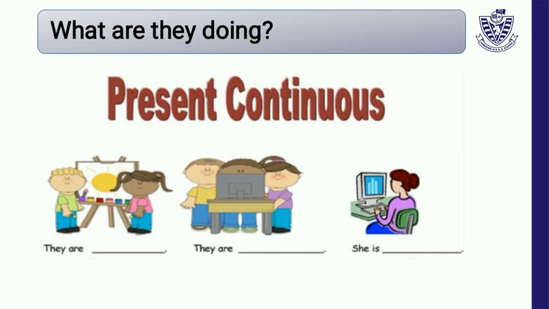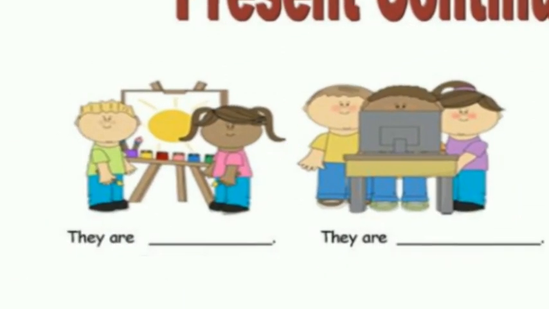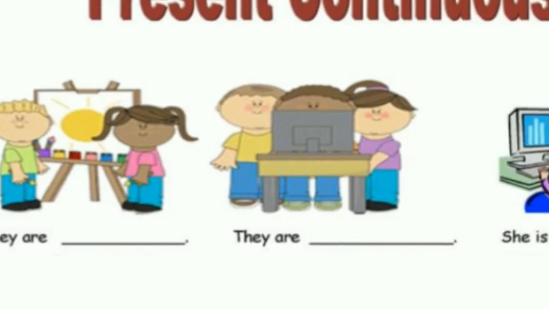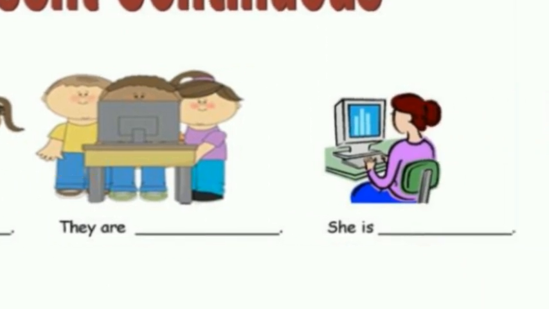What are they doing? Look at the picture. What are the children doing? They are painting. You can say here are two children standing. One is a boy and one is a girl. And what are they doing? They are painting something. There are three children standing here. What are the children doing? You can say they are watching cartoons. What is she doing? She is using a computer.